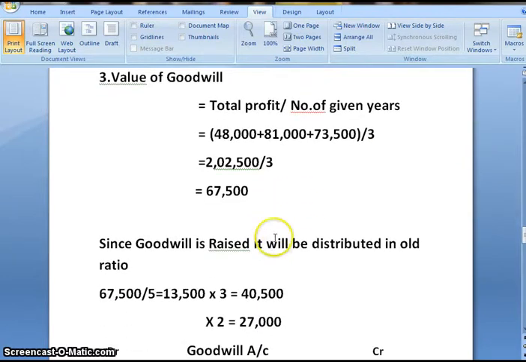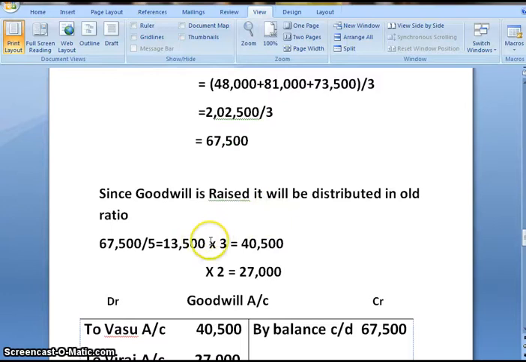So the value of goodwill we have calculated is 67,500. We'll divide it in their old ratio, that is 3:2. That is 3 plus 2 is 5. On dividing by 5 we get 13,500. Into Vasu's share we'll get 40,500 and Viraj's share will get 27,000.